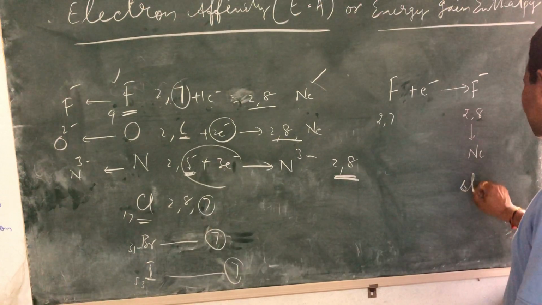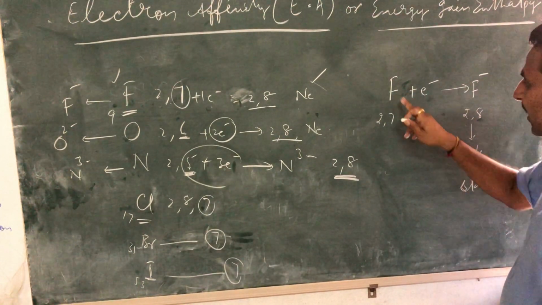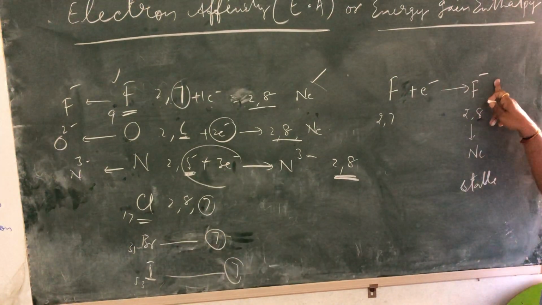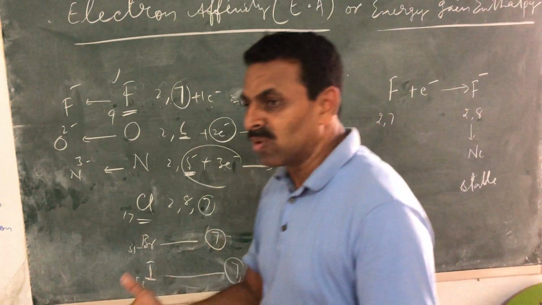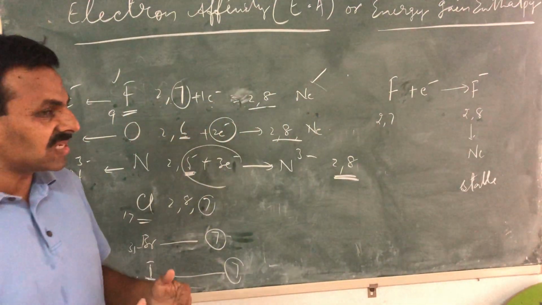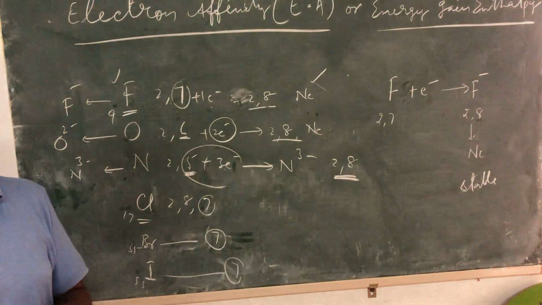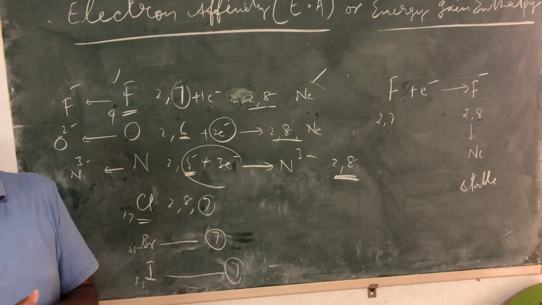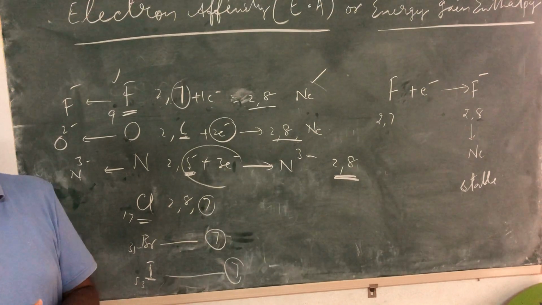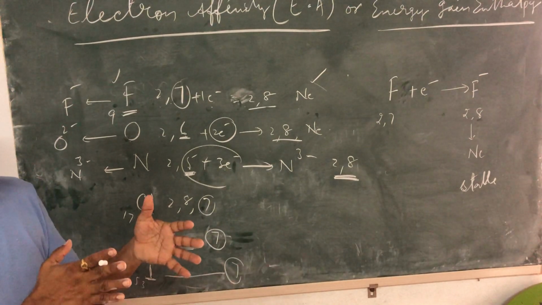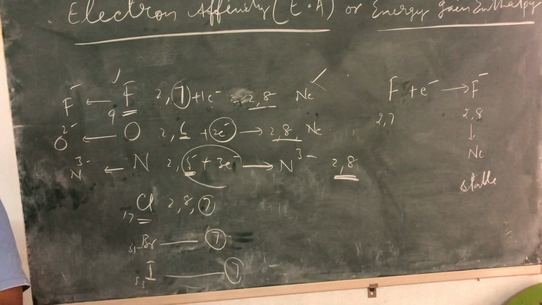So I am saying it is stable. In comparison to F minus, the neutral atom is less stable. So less stable becomes more stable. When a species becomes more stable, its energy decreases. Now where does the extra energy go? It has to be released. When an unstable species becomes a stable species, energy is released.